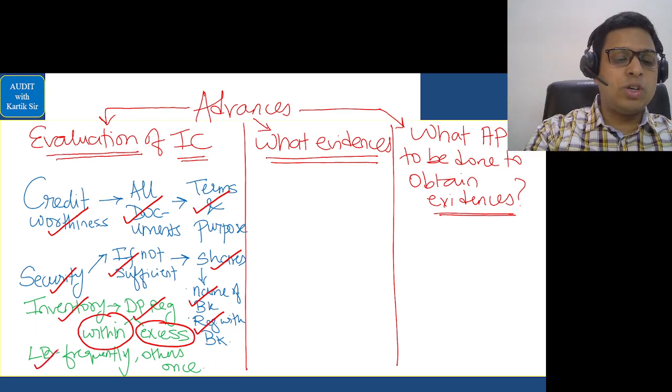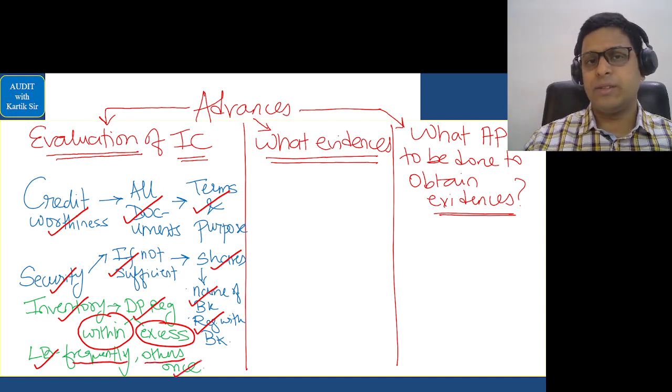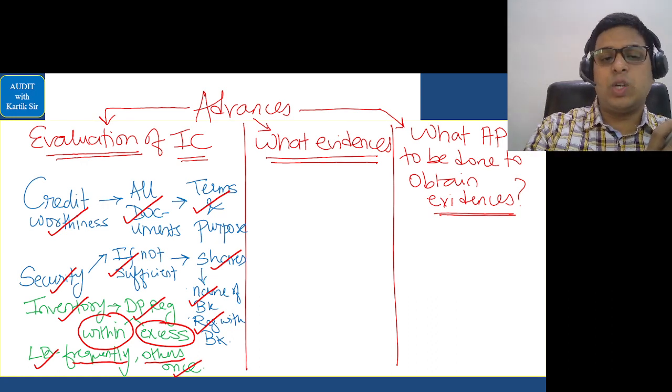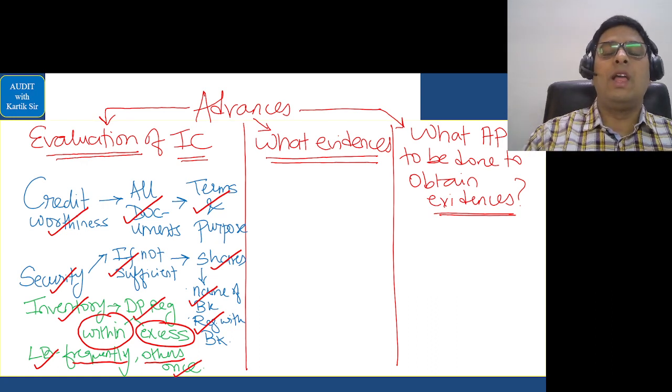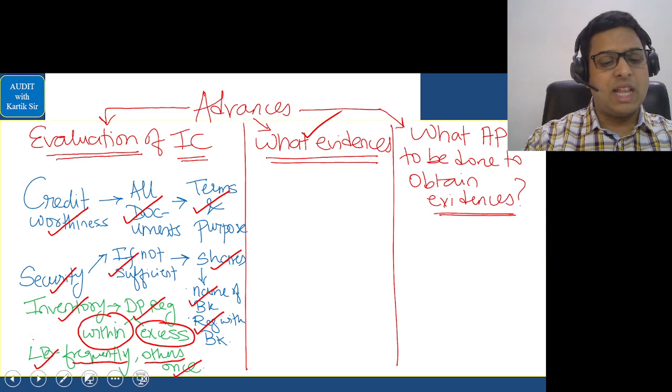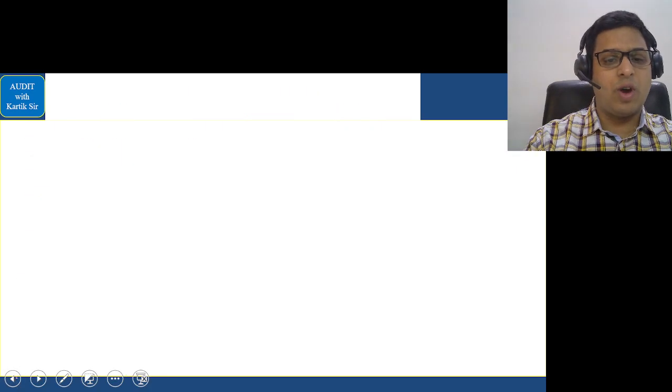Finally, large borrowers should be checked by the bank persons more frequently, and other loans should be checked at least once in a financial year. These are the points in relation to evaluation of internal controls. Okay. Now, what evidence should the auditor gather? That is basically this answer. What evidence should the auditor gather?